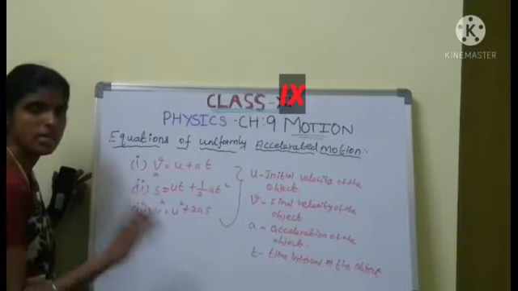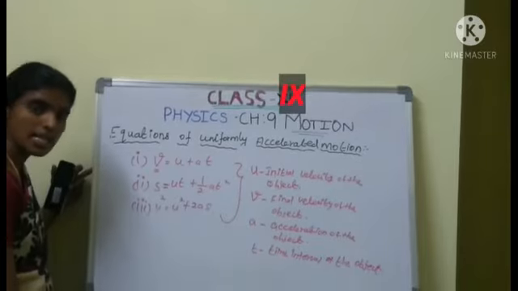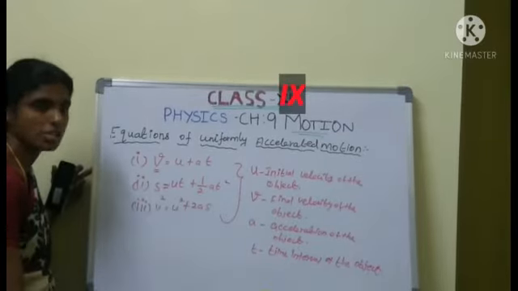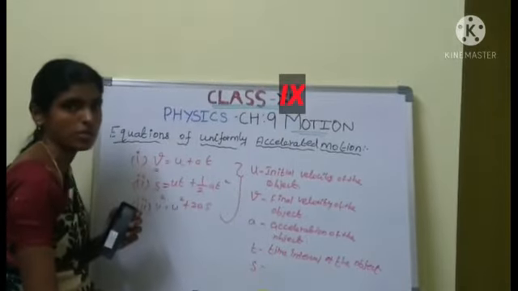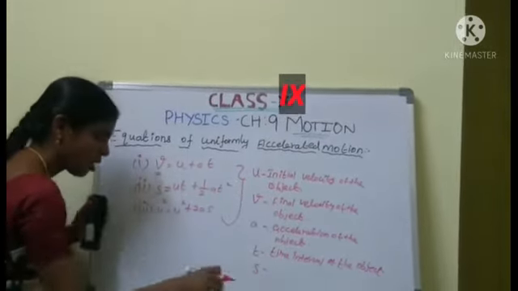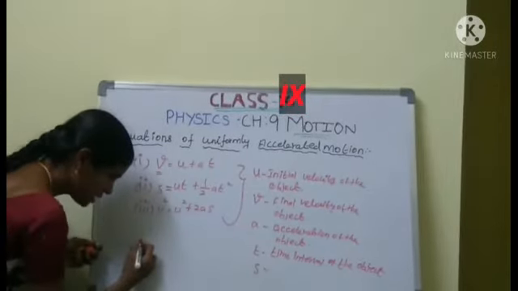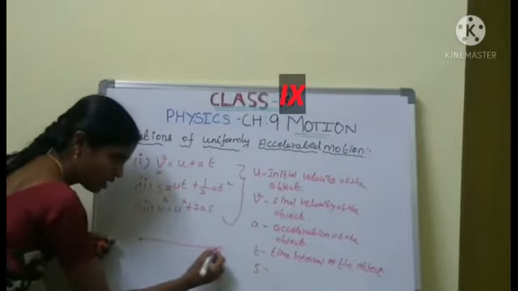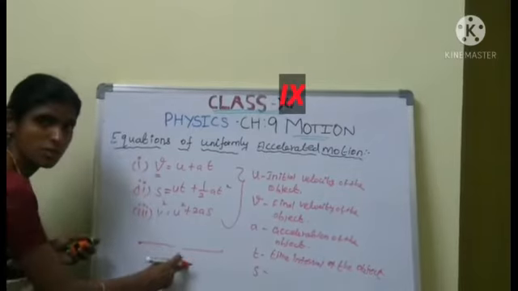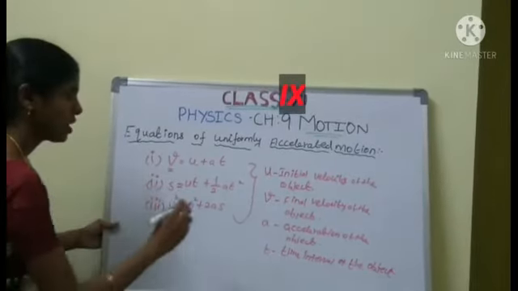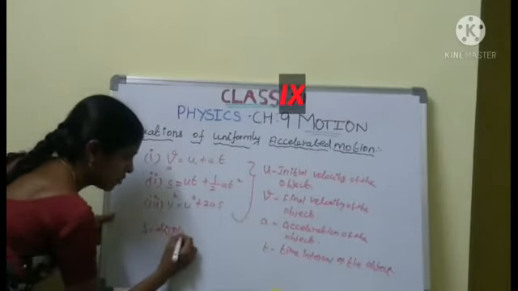What is meant by s? Any idea? That is the displacement. Already we have discussed what is meant by s. S is the displacement of the object. A car is moving from here to here. This is the initial point, initial velocity. This is the final point. How much distance or displacement? That is called s, the displacement of the object. Here, what is meant by s? S is the displacement of the object.